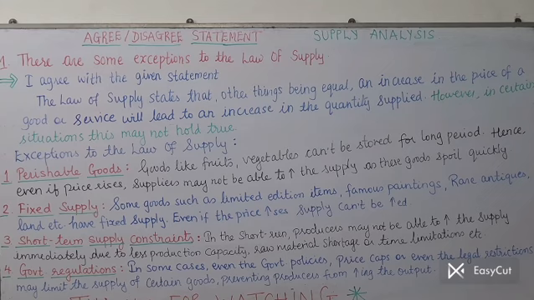Then let us move on to the third exception, short-term supply constant. See, in the short run, what happens is producers find very little time to increase the supply immediately, and hence it's not possible for the producers to produce more in such a short time period due to their limited production capacity, as well as there might be raw material shortage sometimes. So due to all such constraints and restrictions, it's not possible to increase the supply all of a sudden even if the price rises. So this is also one of the exceptions to the law of supply, short-term supply constant.